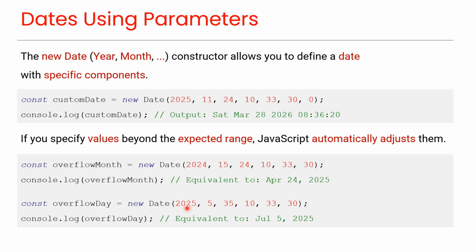Here we are giving the year, month, day, hour, minute, and seconds. Because the day number 35 is more than the days in June, JavaScript automatically moves extra days into the next month. So the date becomes July 5, 2025, as you can see in this output.